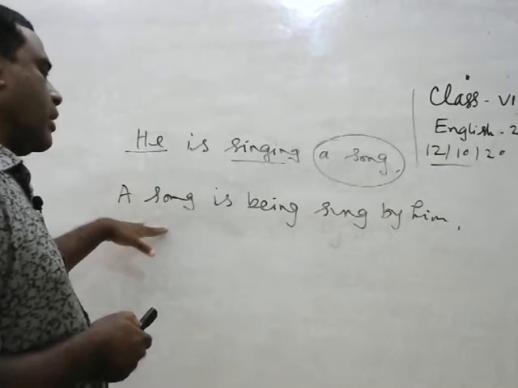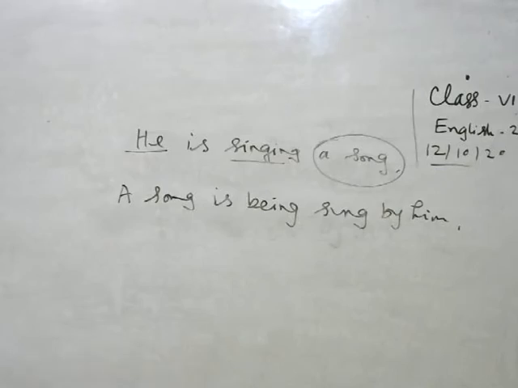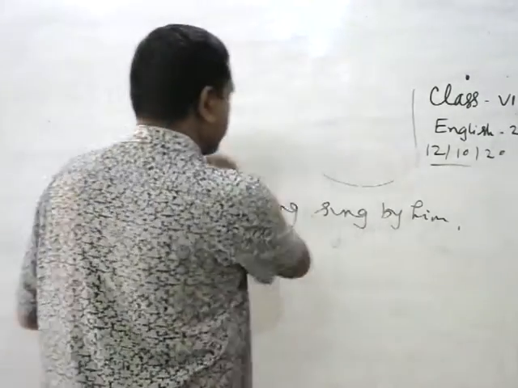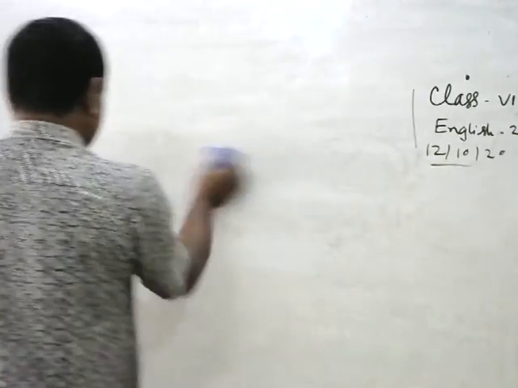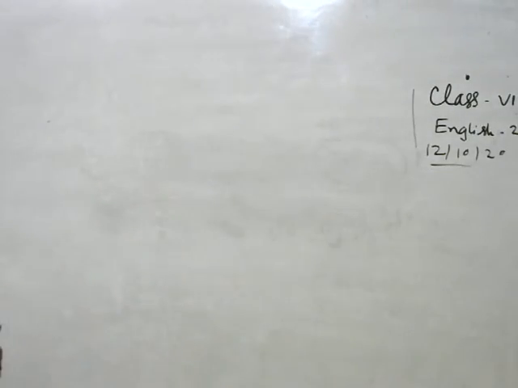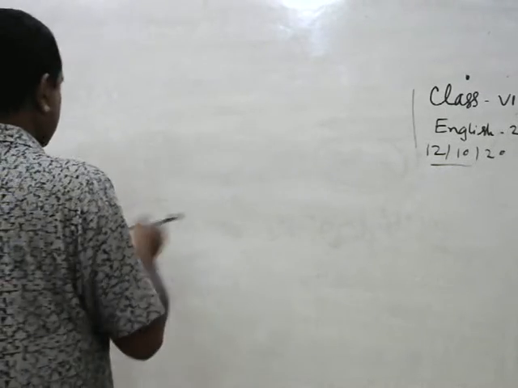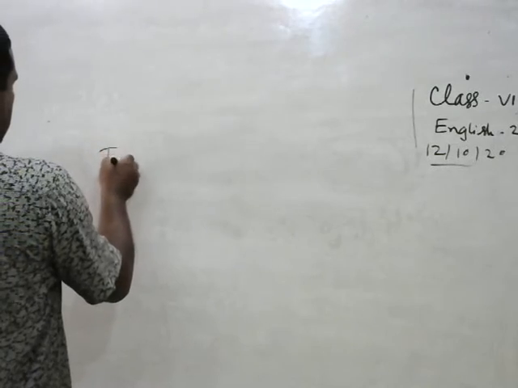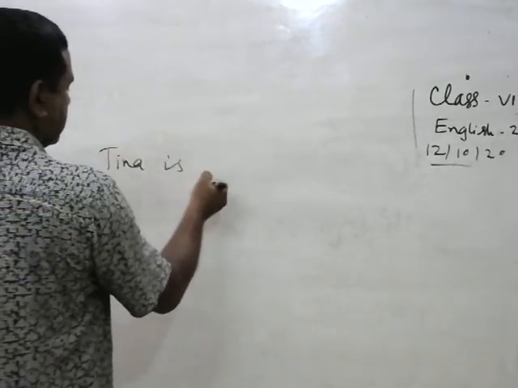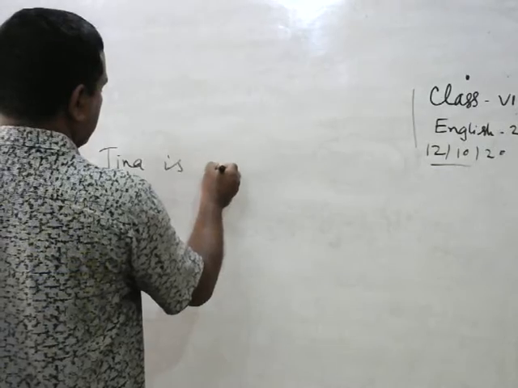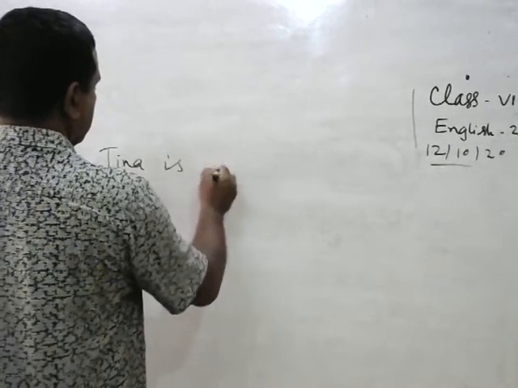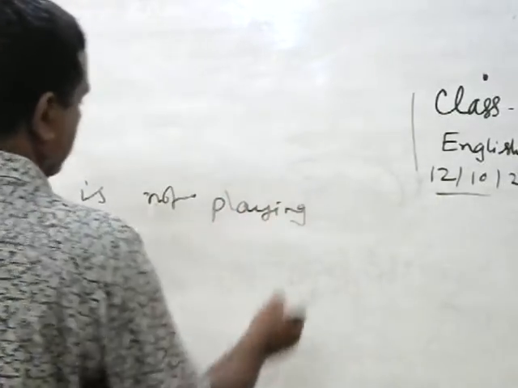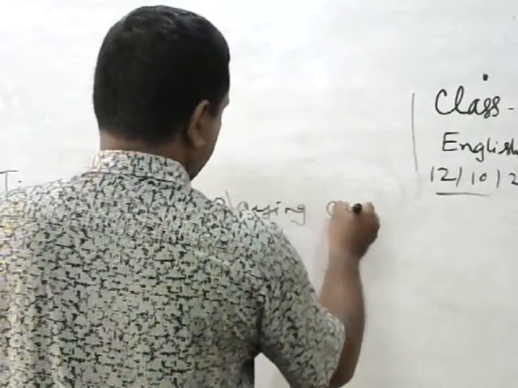Okay, my dear learners, if the sentence is negative, suppose Tina is not playing cricket.